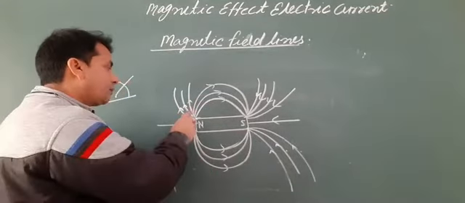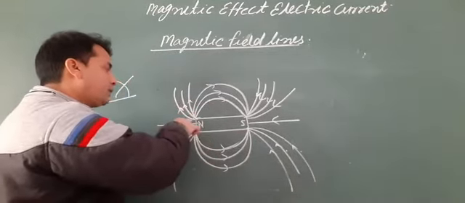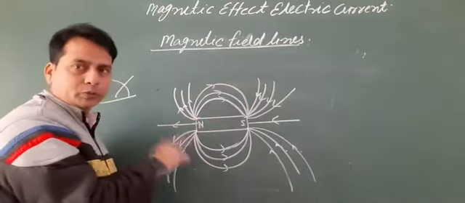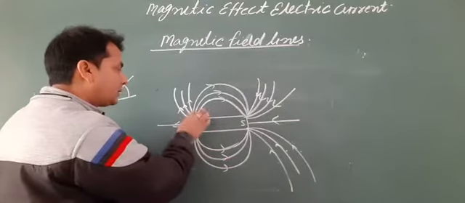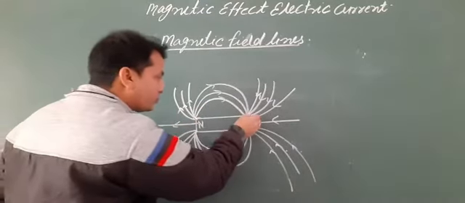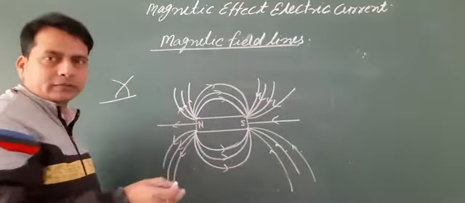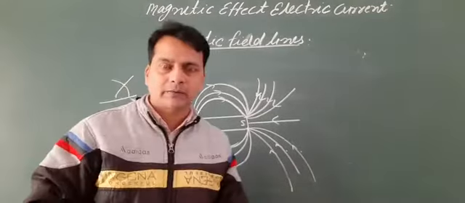So the strength of the magnetic field will be stronger on both poles, North Pole or South Pole, because the degree of closeness on the pole is greater with respect to other places.